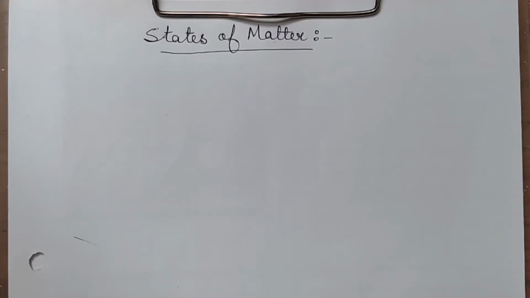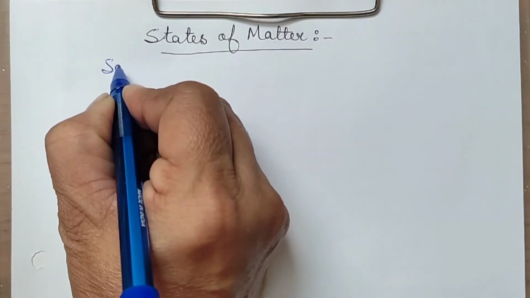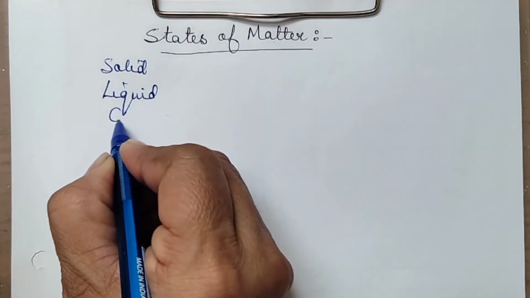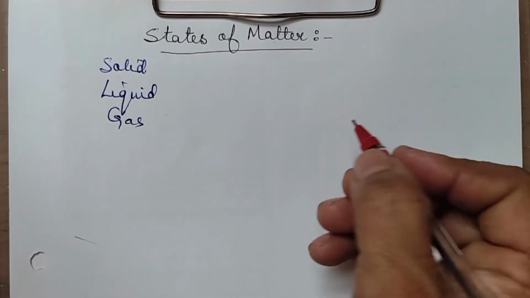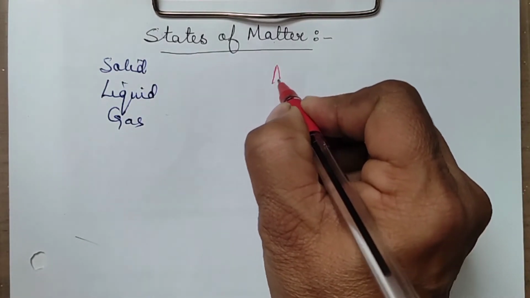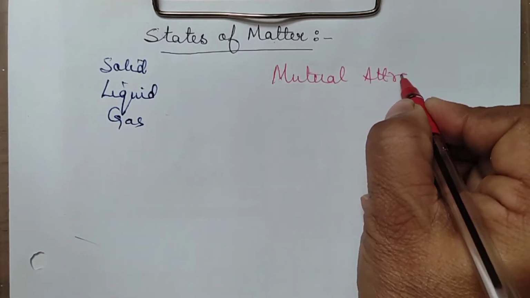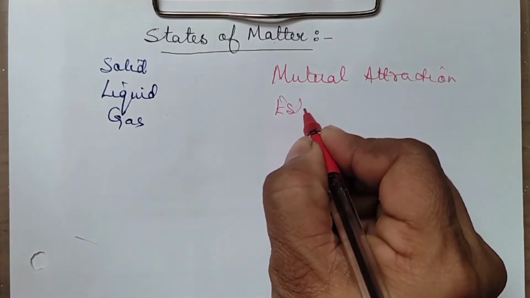Now, states of matter. So basically you have three states of matter. You say that solid, you have liquid, then gas. Okay, so what is the base behind it? You know, how you are classifying the matter into three different states. In every matter, there are two forces acting. One, there is mutual attractions, and there is escaping tendency.